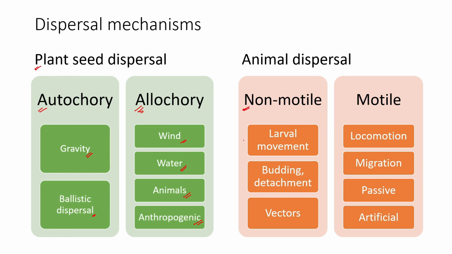And then there is artificial dispersal, which is usually the case with invasive species. We brought multiple species to other areas, and they were artificially dispersed to areas which are not their natural habitats. So there are multiple dispersal mechanisms associated with multiple organisms.